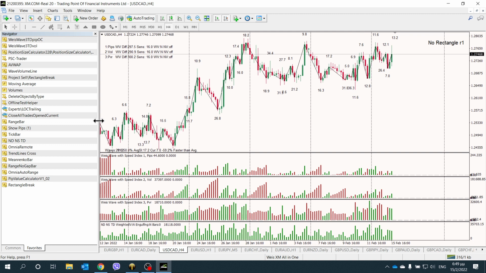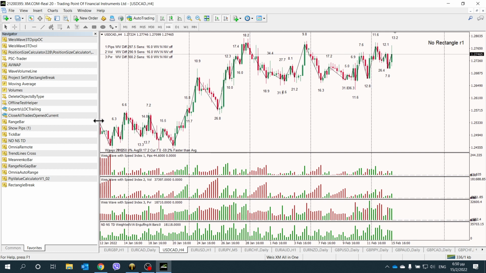I'm happy to announce a new feature of WasteWave with alert for MT4 and MT5. This is going to be a very important feature for your trading. Well, we all know by now how important it is to figure out and get alerted for a slow wave or to get alerted for a fast wave.